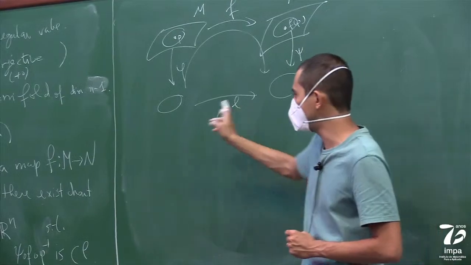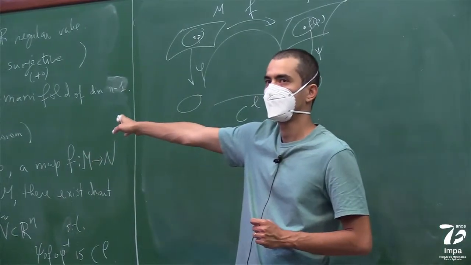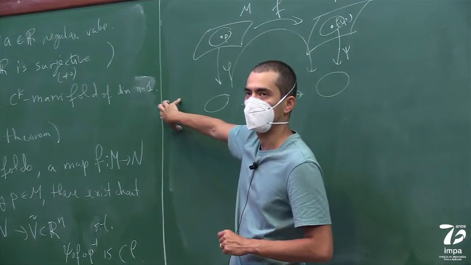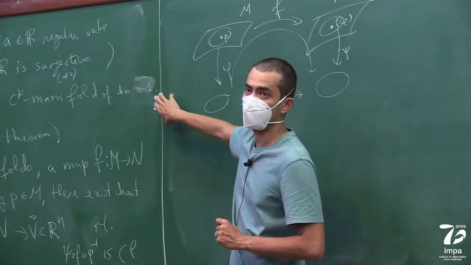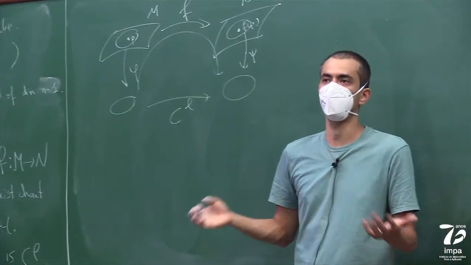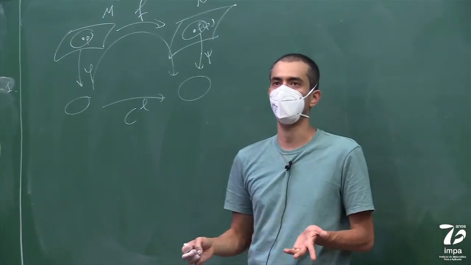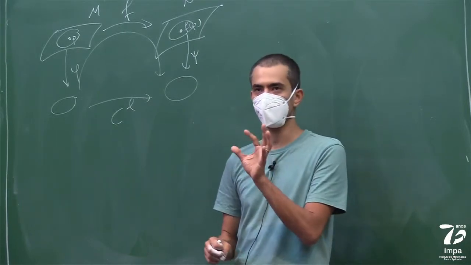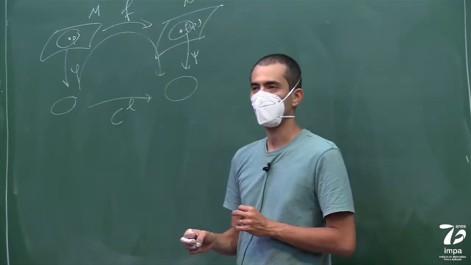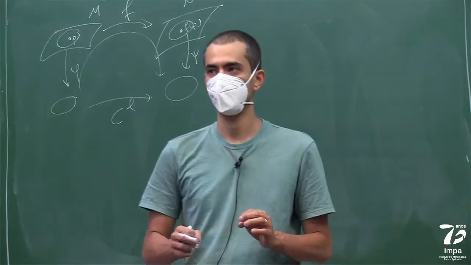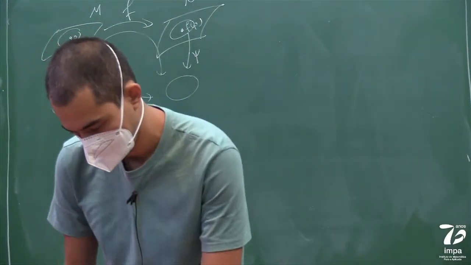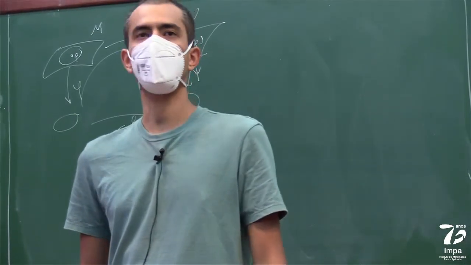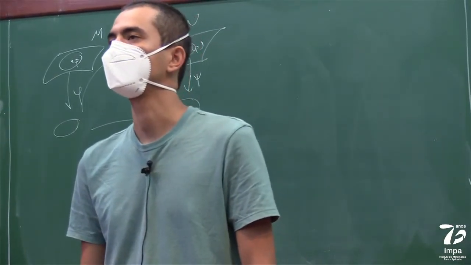So to make sure that the composition is still CL, I will need to use that the transition map here is CK for a K bigger than or equal to L. Otherwise, I won't conclude that the composition is CL. Okay, so this is a little point, but please take notice. Any questions? Is this clear? Please ask now.